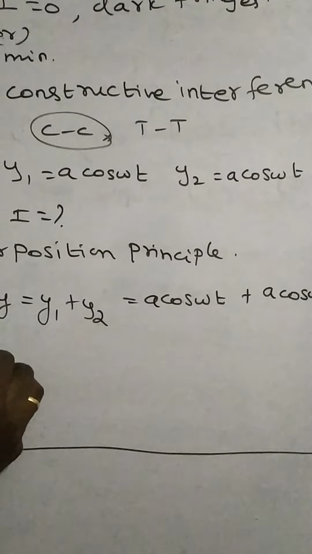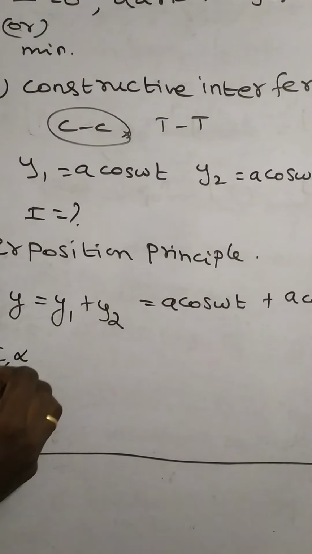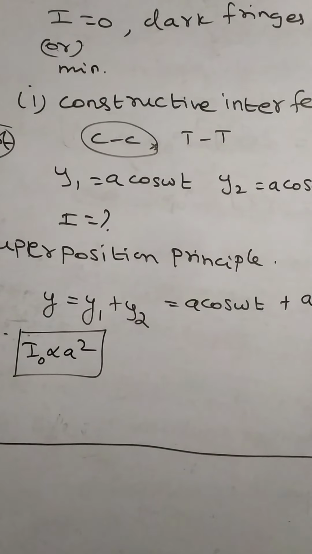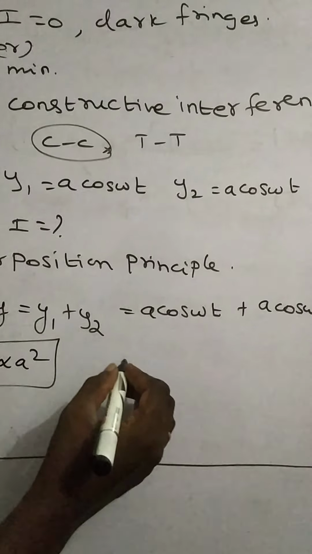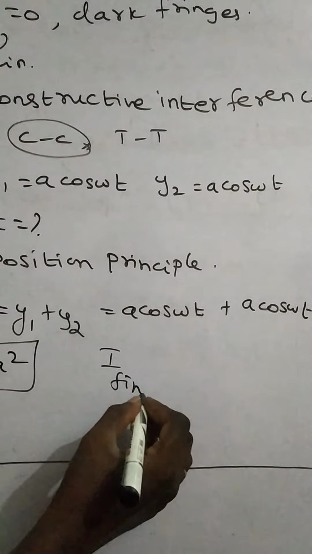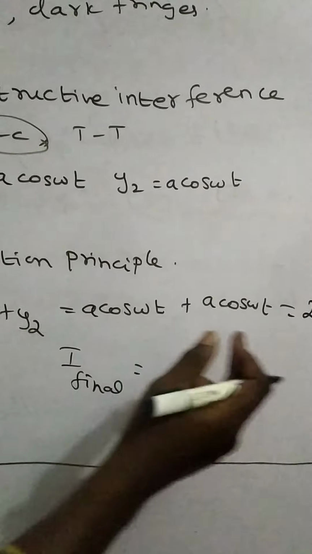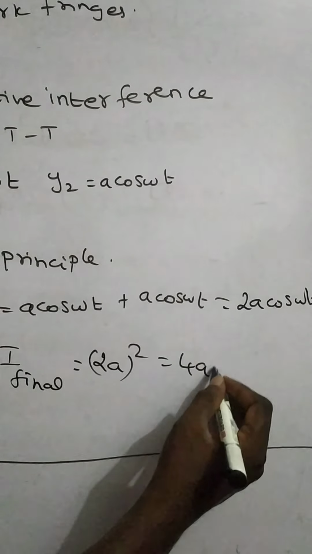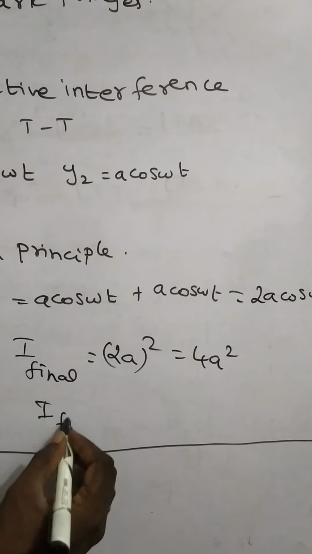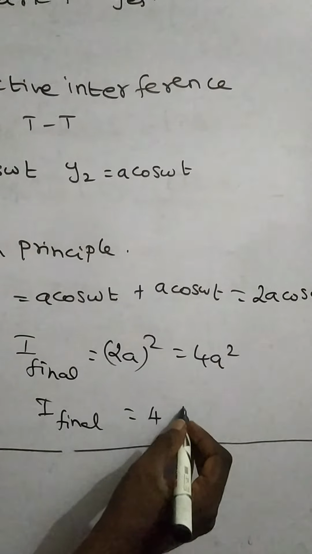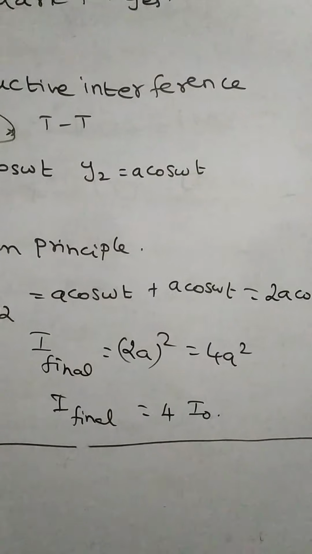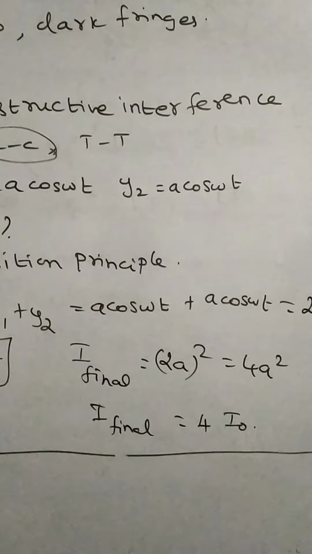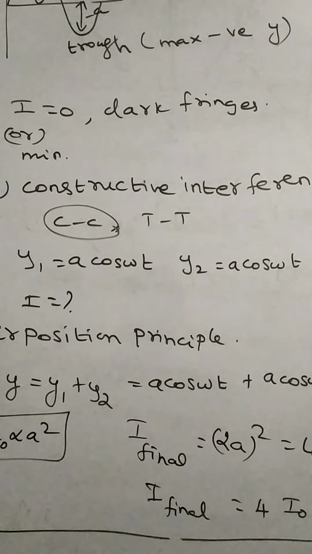Intensity is directly proportional to the square of the amplitude. Initial intensity is directly proportional to the square of the amplitude. Find out the final intensity. Final intensity: the net amplitude is 2a, so 2a squared is 4a squared. So final intensity is equal to 4 times the initial intensity for constructive interference.